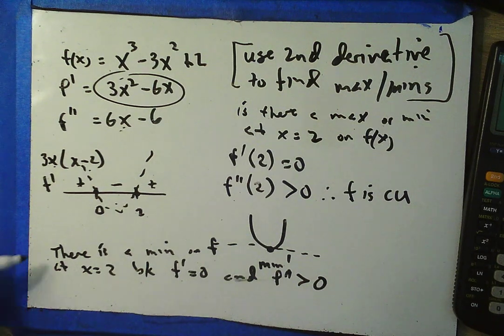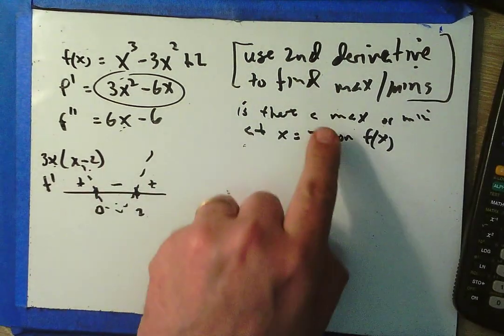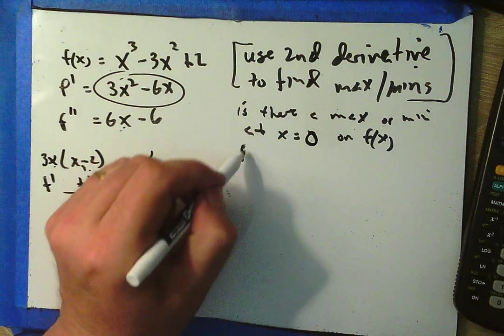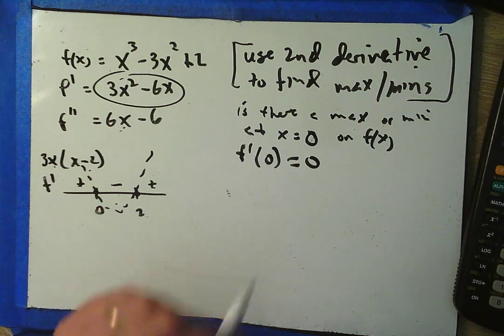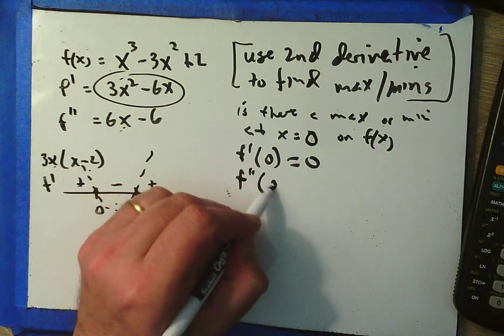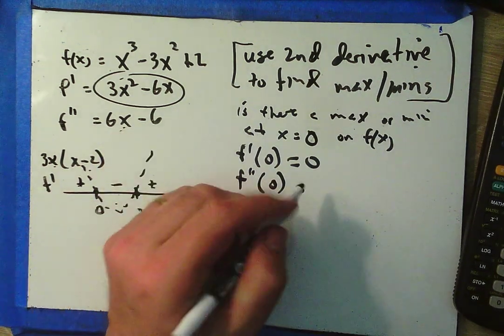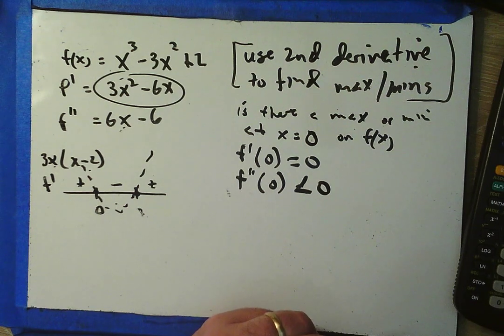All right? There's my justification sentence for the second derivative test. It's a little different than our first derivative test justification sentence for a min. Now, let's check, is there a max or a min at x equals 0? Well, we know that f prime of 0 equals 0. We showed that over here. But what about f double prime of 0? Well, if I plug a 0 in here, I get negative 6. So f double prime of 0 is less than 0.